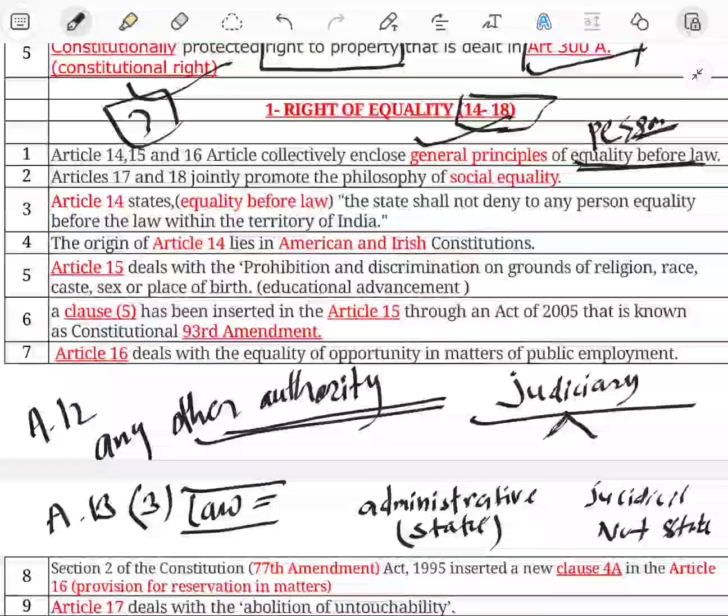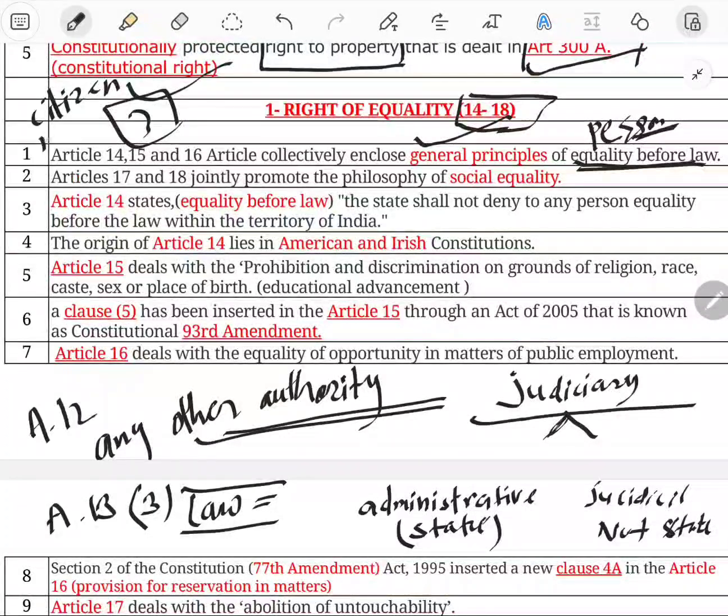Class legislation is prohibited by Article 14 and reasonable classification is accepted by Article 14. The essentials of Article 14: first, a state; second, a person, legal and natural. Among legal persons, companies, corporations and associations are also legal entities. It is available to citizens and non-citizens, both of us.